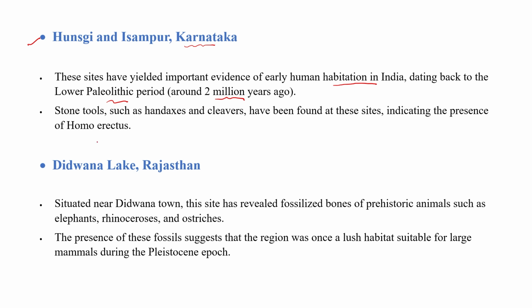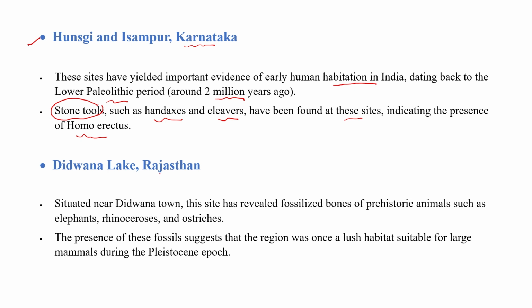What we have found at this site are stone tools such as hand axes. Cleavers have been found at this site, indicating the presence of Homo erectus. So these tools were made around 2 million years ago.